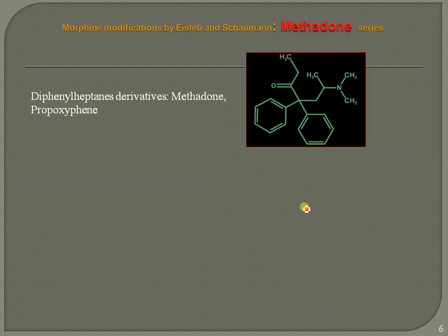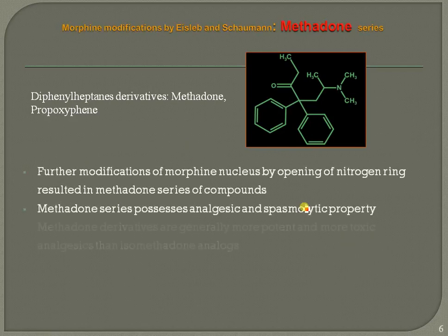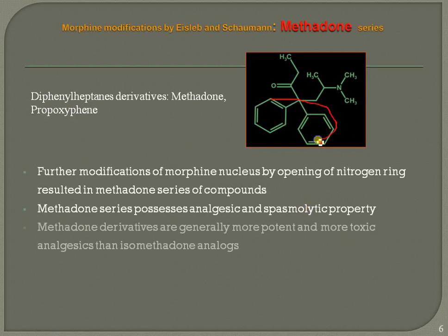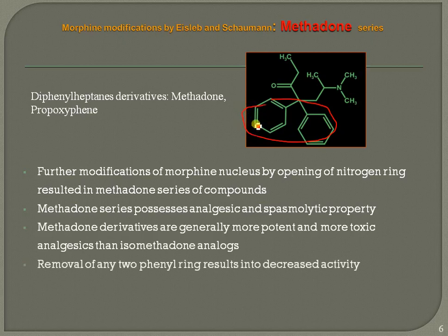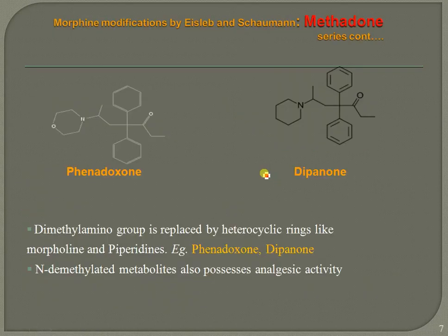Further, the second class is the diphenylheptane derivatives. Example is methadone. Replacement of these two phenyl ring systems decreases the biological activity. When we substitute a hydroxy at the meta position, it also decreases the biological activity. Removal of either of the two phenyl rings results in decreased activity. These are the structure-activity relationships of the diphenylheptane derivatives.